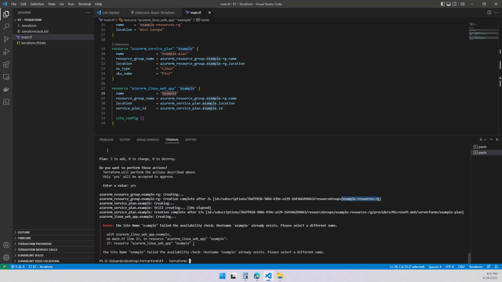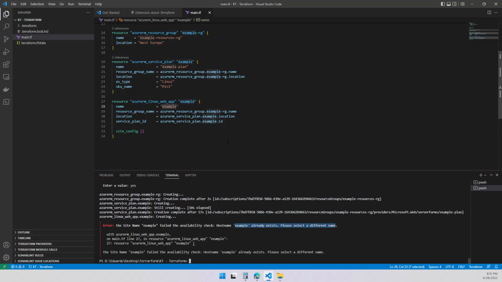So it fails. Let's read. It says the site name example failed the availability check. Hostname example already exists. It means it's not globally unique. Yeah, how could I forget this? Okay, so let's change this again. This is a good thing. So how do we deal with this?